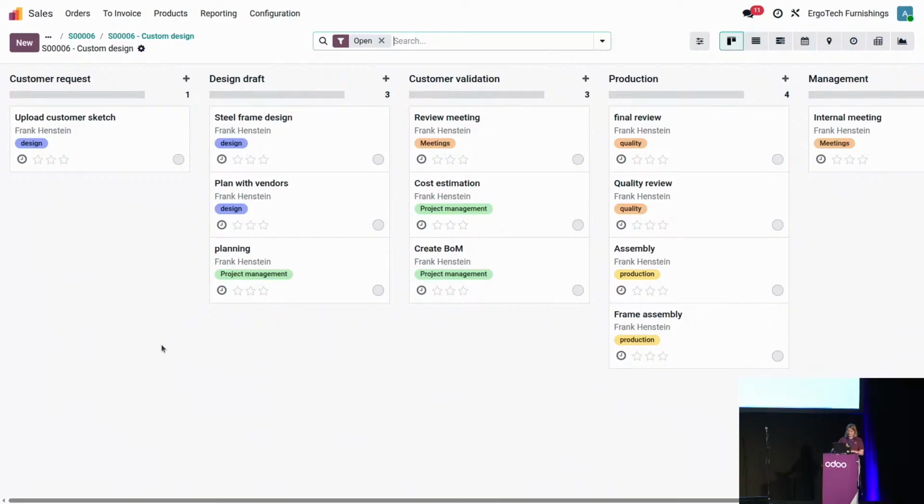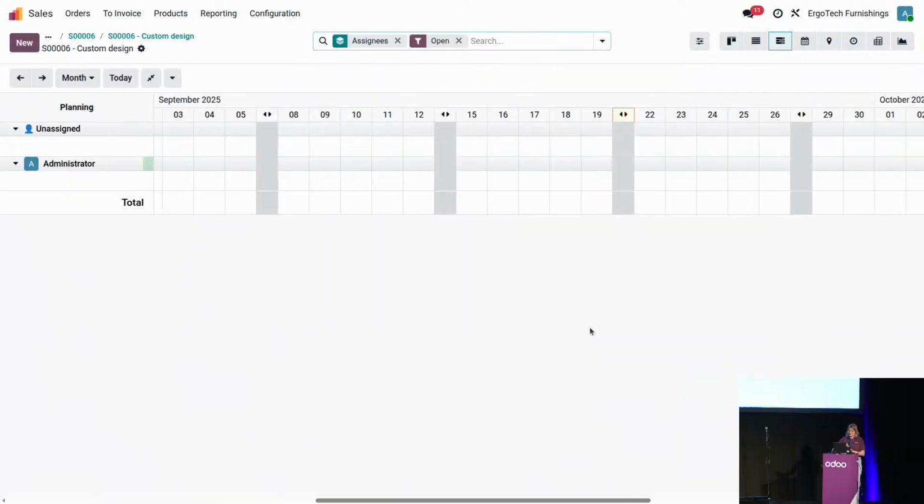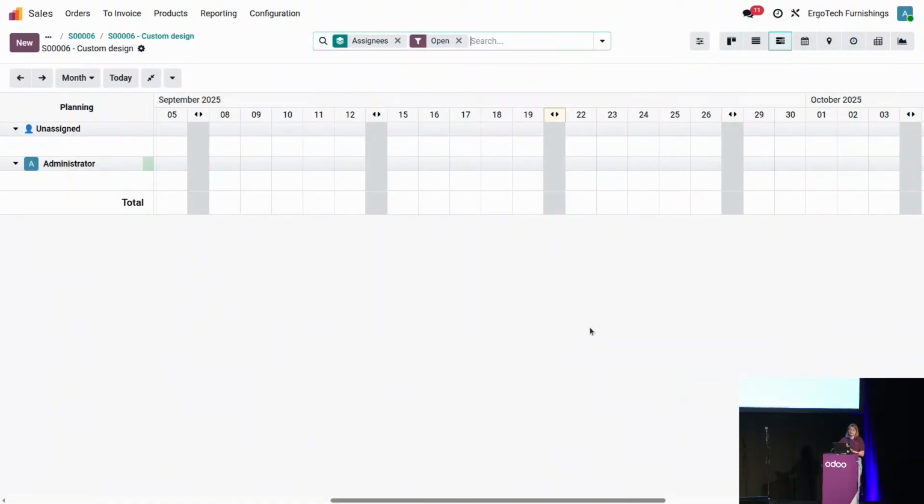For now, we are happy with what we have in here, and as you can see, we have also added a few tags in there, which will help us in the assignment of the different tasks in terms of specificities or capacities of the different employees that will take charge of each one of them. Well, I was discussing employees and so on, but for now we cannot see any information about who is doing what task, so let's manage that. To do so, we'll go into the Gantt view, where we'll be able to plan in advance the different tasks that need to be done.